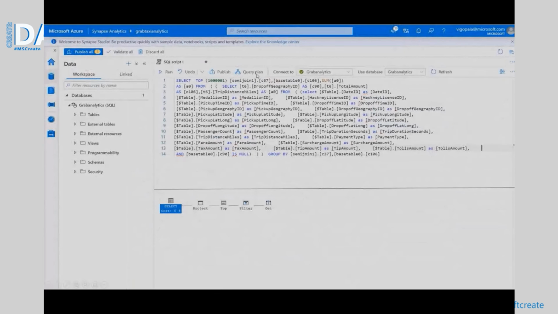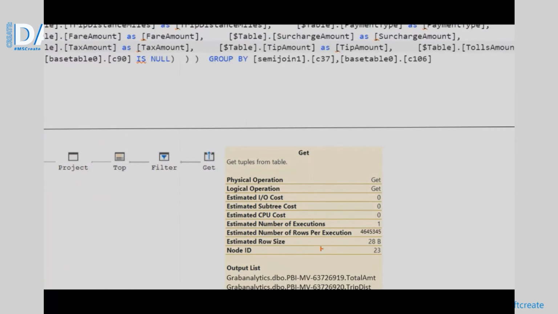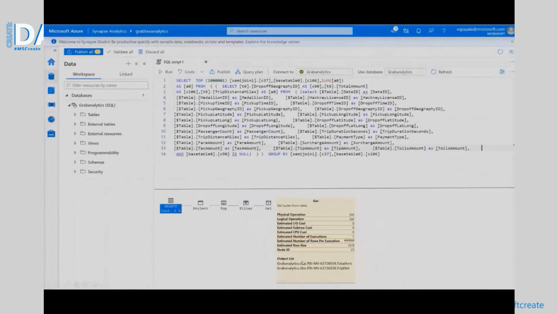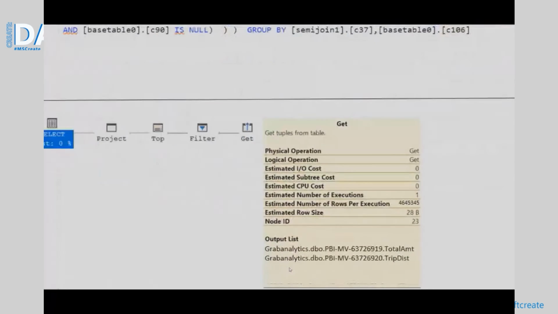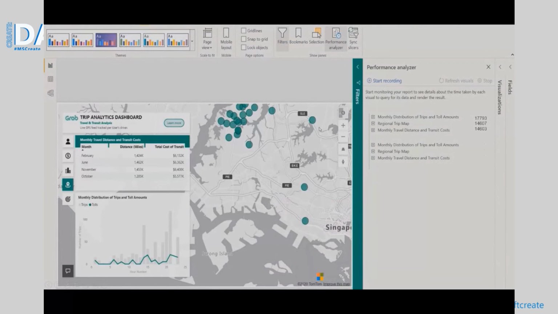The Performance Accelerator has now generated a set of materialized views that are specifically created for the associated Power BI query patterns. To determine the effect of these changes, let us once again look at the Power BI query and view the pertinent query plan. As you can see, the query now retrieves data from the materialized view as opposed to the underlying data table, and the number of rows scanned has dropped from 8 billion down to only 4.6 million. And this reduction in the volume of data scanned should result in a faster dashboard refresh time.